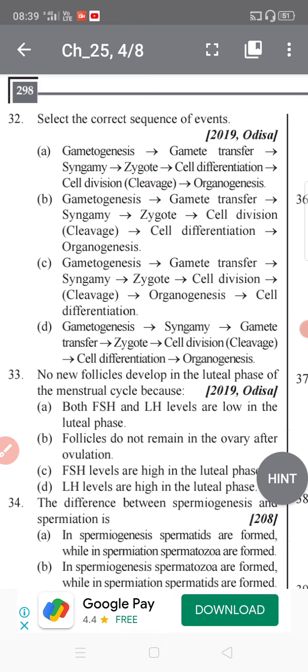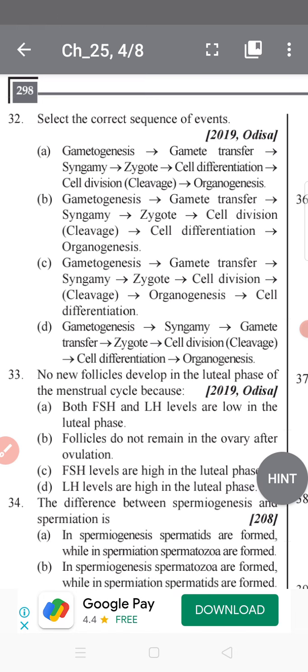Spermatogenesis is the formation of sperm and oogenesis is the formation of ova, respectively.